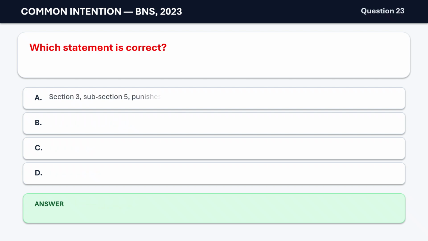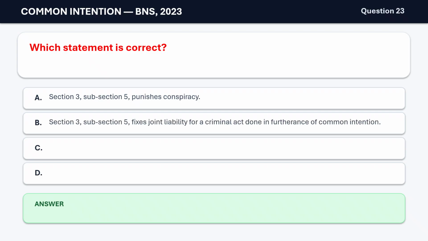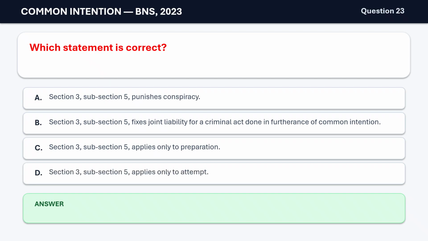Question 23. Which statement is correct? A. Section 3(5) punishes conspiracy. B. Section 3(5) fixes joint liability for a criminal act done in furtherance of common intention. C. Section 3(5) applies only to preparation. D. Section 3(5) applies only to attempt. The correct answer is B.